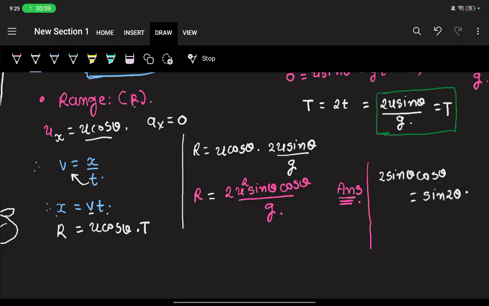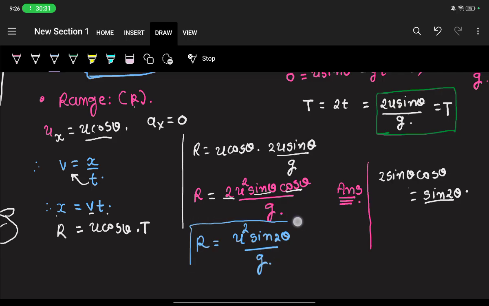It's alright if you don't remember this, but we are going to use this identity here. As you can see, it is 2 sin theta cos theta, so we can replace it with sin 2 theta. So it will be u square sin 2 theta divided by g. Understood?